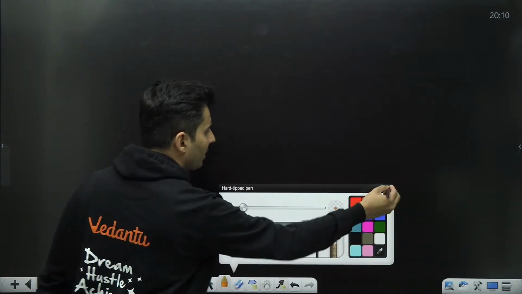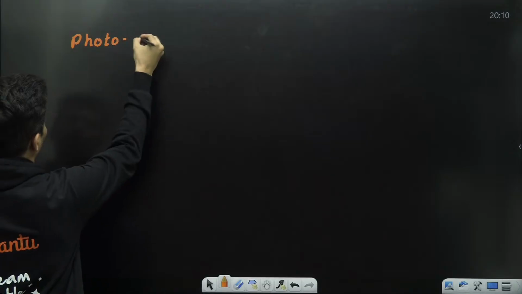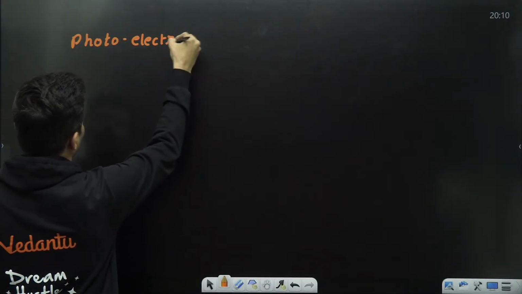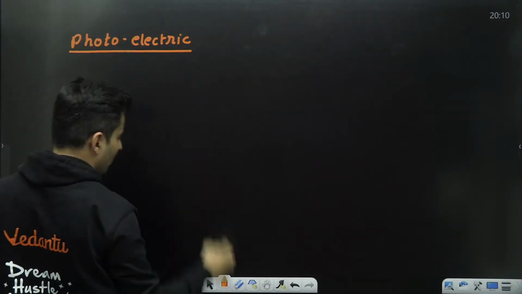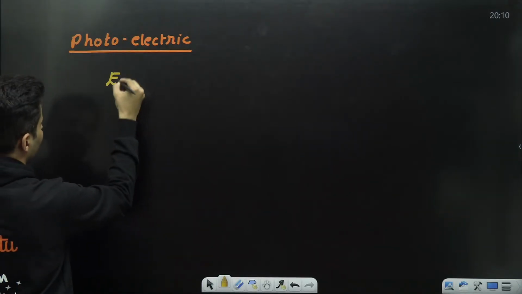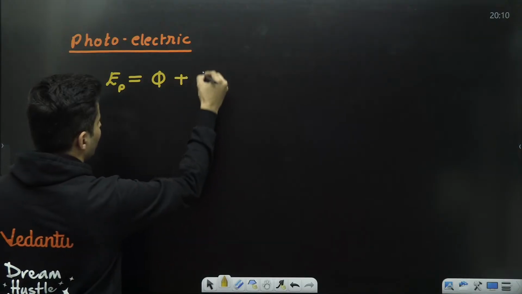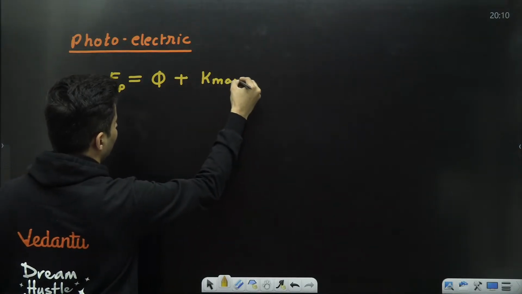Next important thing which you should be aware of is regarding the photoelectric effect formulas. The first major formula is that the energy of the photon equals the work function plus the maximum kinetic energy.